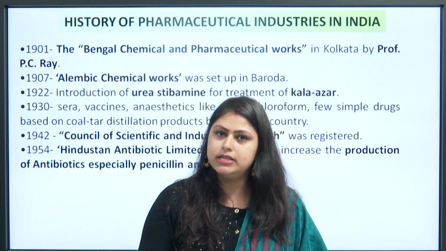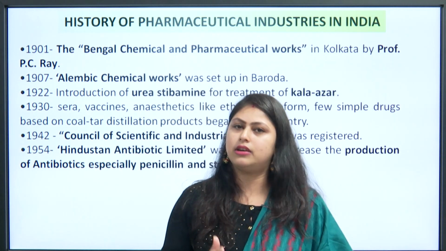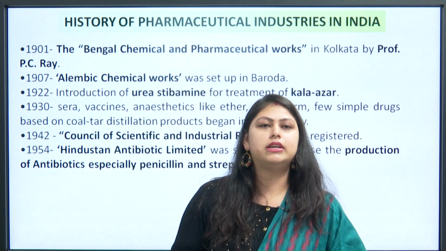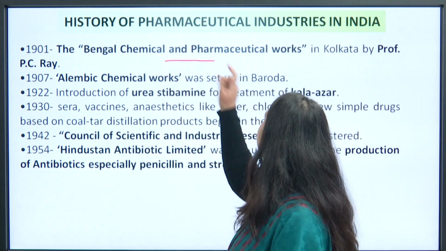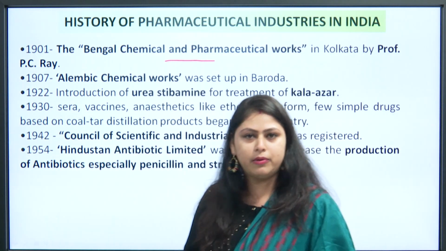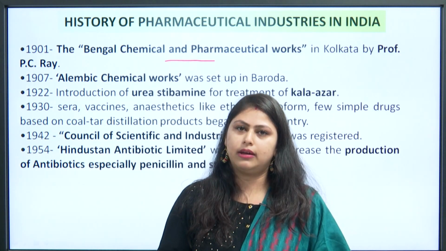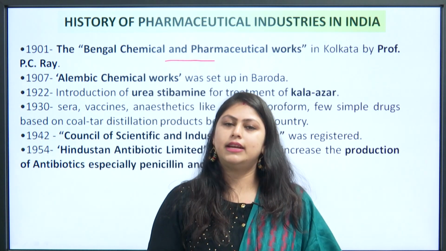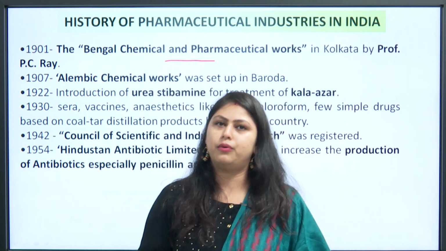The next topic is the history of pharmaceutical industries in India. Starting from 1901, the Bengal Chemical and Pharmaceutical Works was established in Kolkata by Professor P.C. Roy. In 1907, Alembic Chemical Works was set up in Baroda.